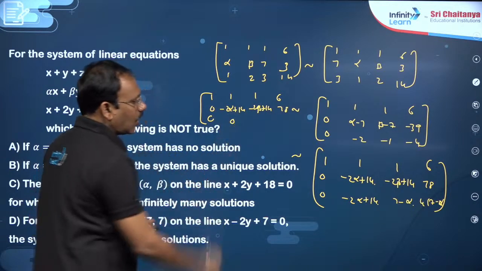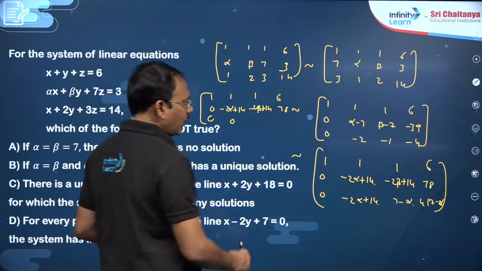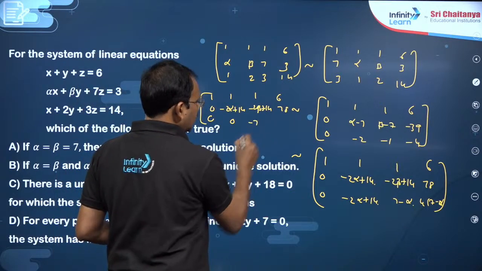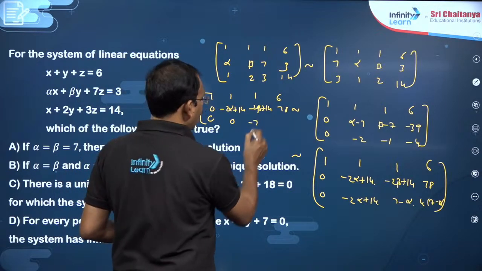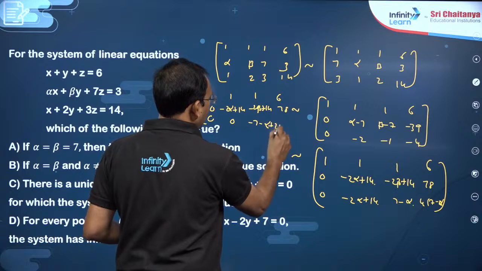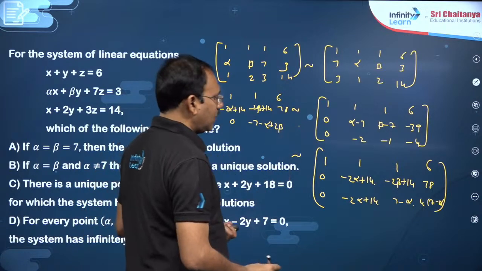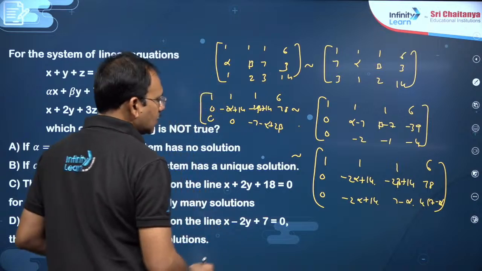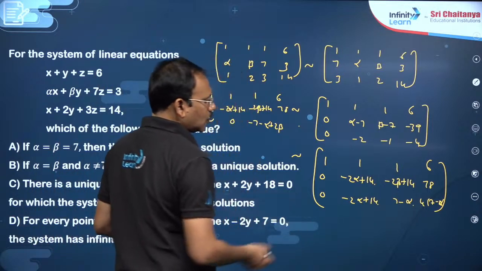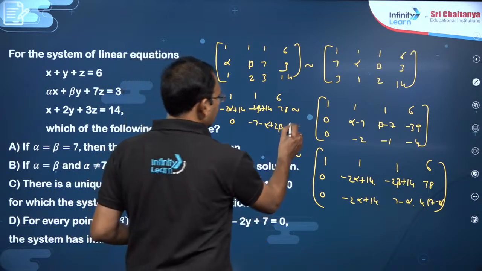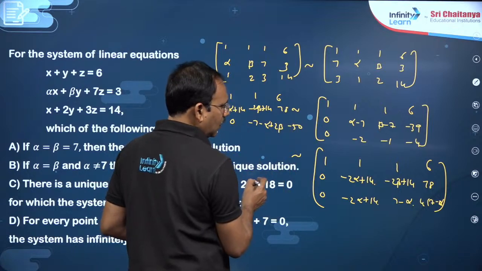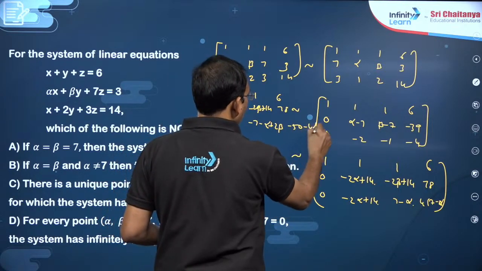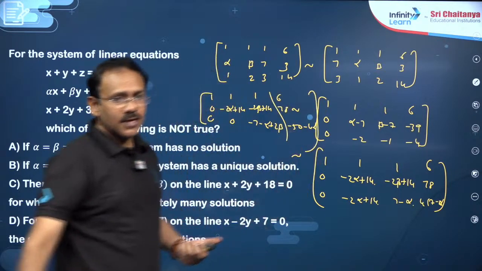If you subtract R2 minus R3, you will get 7 minus 14 is minus 7, minus alpha plus 2 beta, minus alpha plus 2 beta, and this element is, you are going to get here minus 28, 28 minus 78, which is minus 50, minus 4 alpha. This is the point, dear students.